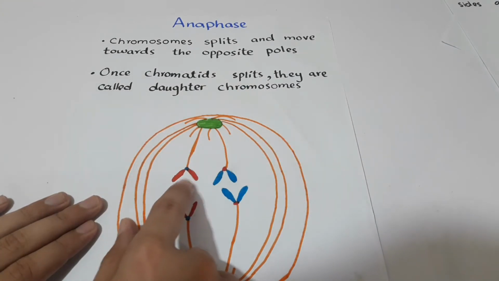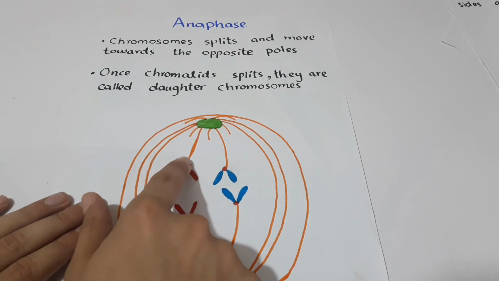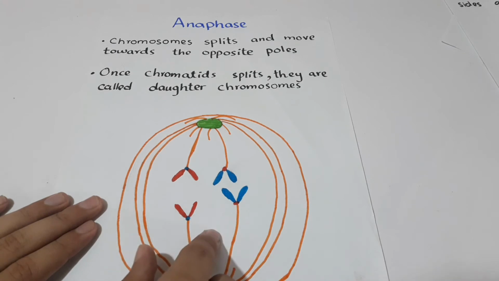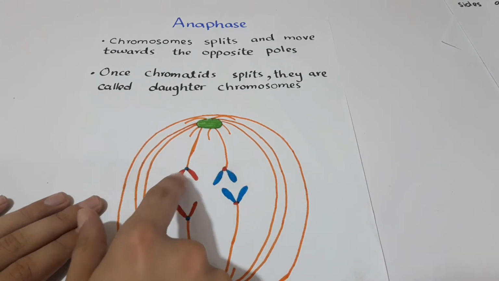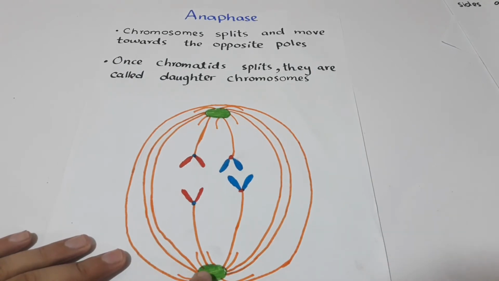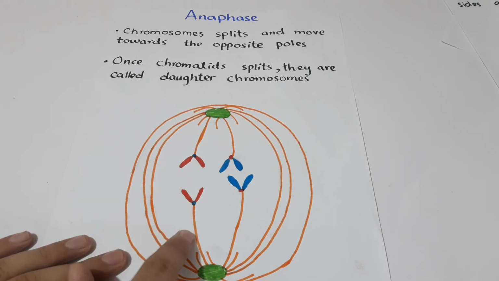When these chromatids separate from each other by spindle fibers, these two are called daughter chromosomes, and these two are also called daughter chromosomes. The centrosomes begin to move backward to pull these chromatids from each other to the opposite poles.